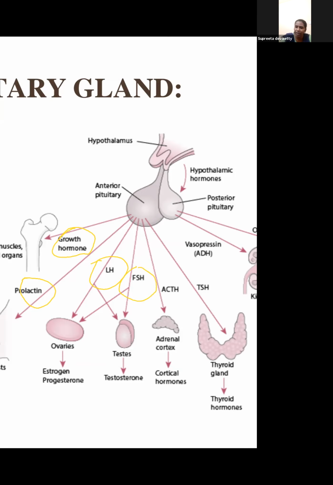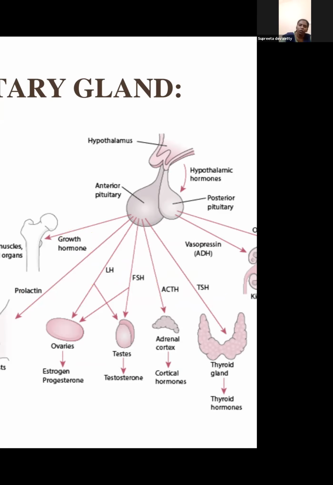We have studied this in the previous class. Adrenocorticotropic hormone has an impact on cortical hormones. Thyroid stimulating hormone has an impact on the thyroid gland. So we have 6 hormones released from the anterior pituitary. Whose control is their functioning under? It is controlled by the hypothalamus.